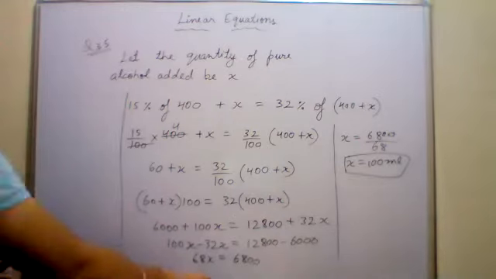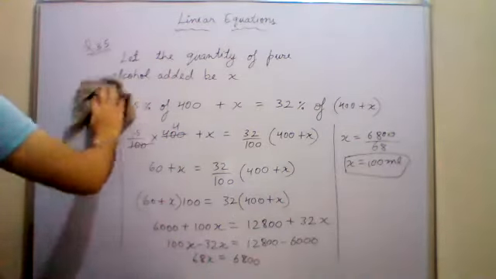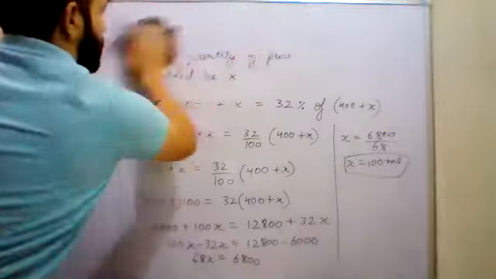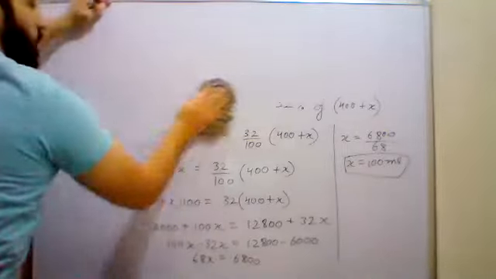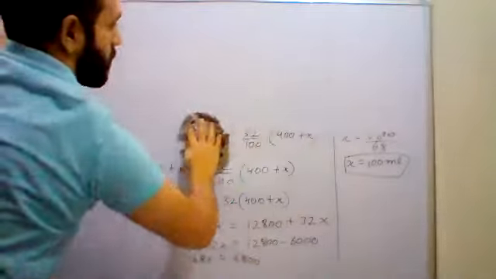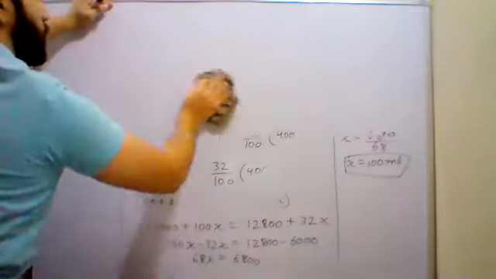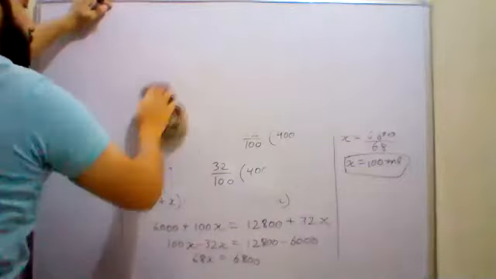Okay. So, what do you know about a triangle, anyone? Anything, if you know anything about a triangle, please tell.